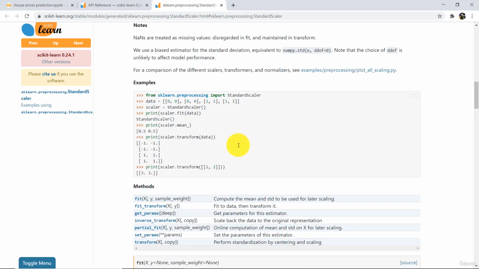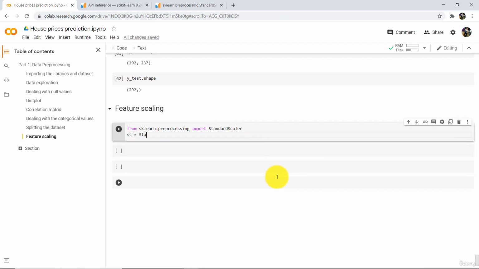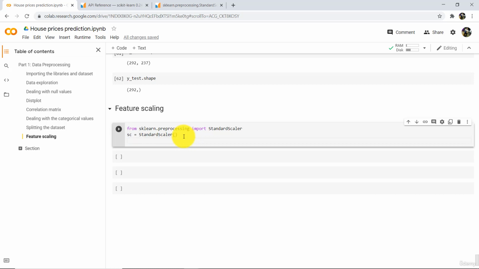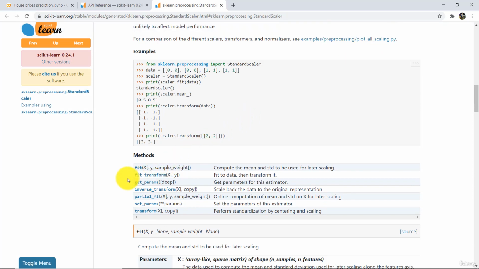Scroll down. So here we have to define an instance of this class like this. We will call this instance sc, and this is the instance of StandardScaler. I'll just copy this class, paste, that's it. And after that we have to use these methods, fit_transform and transform method.